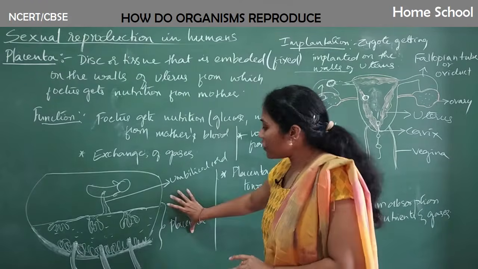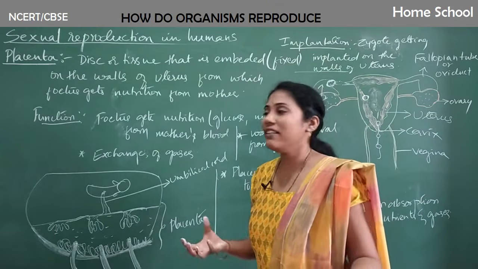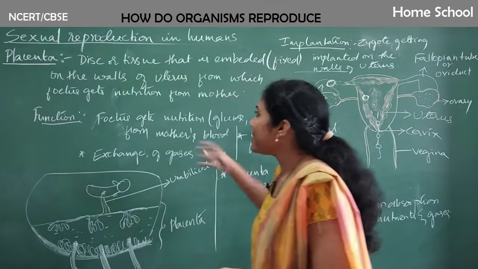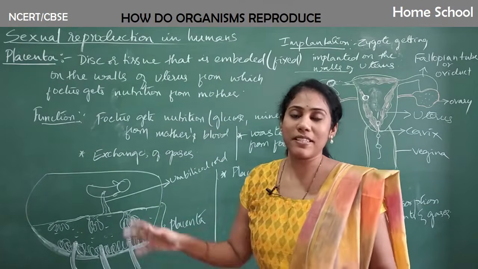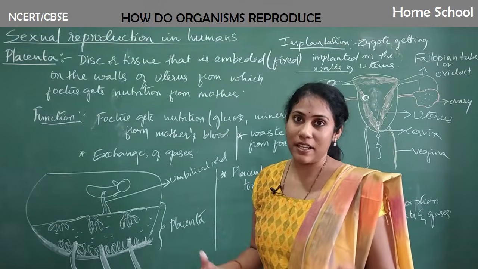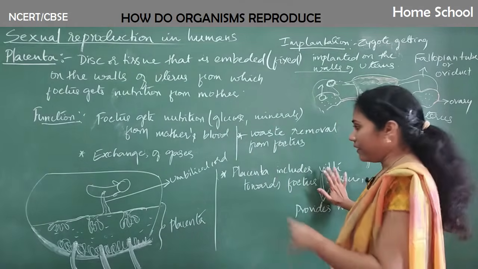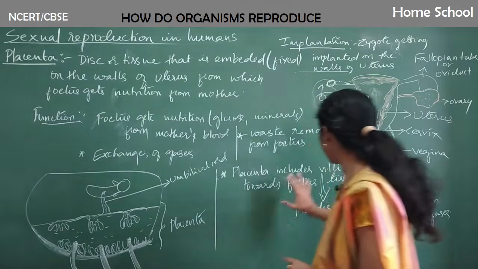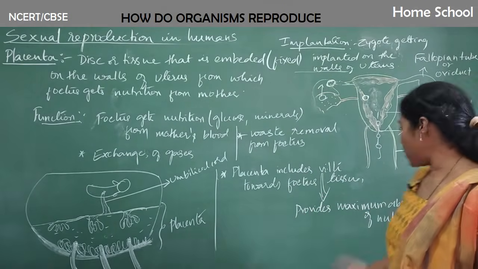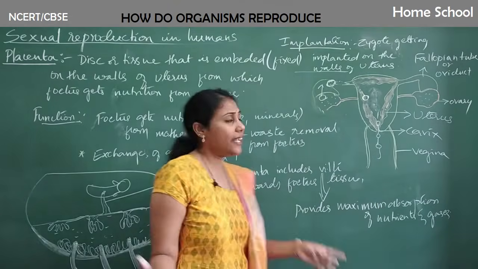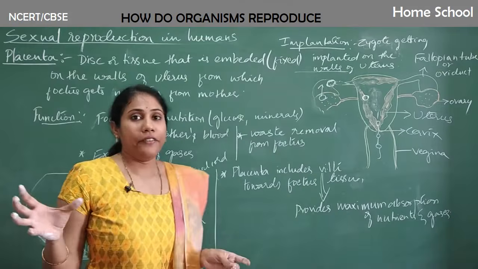Anyway, this much detailed picture and idea is not necessary for your level. Your thing is to understand the definition of placenta and the function of placenta. What is the importance of placenta? And try to remember one more point. Placenta has villi, okay, near the fetal side. So what is the purpose of villi, guys? It provides maximum absorption of nutrients and gases. Okay, so these are the 3 points. If you can remember, that is more than enough.